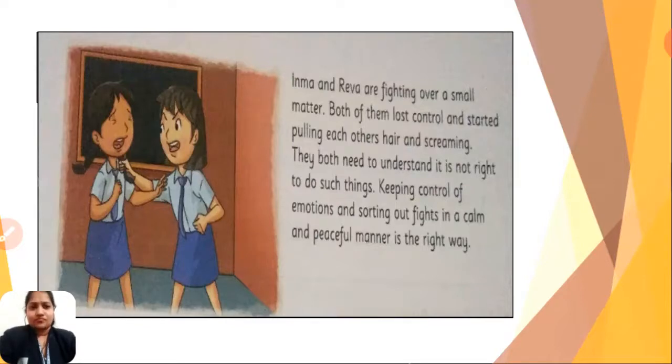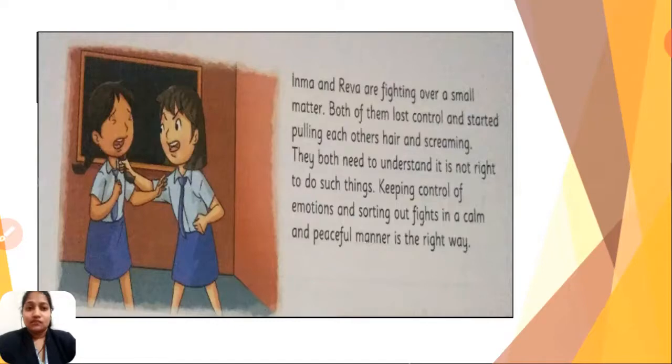It is wrong. And you should never fight with your friends. You should never scream at each other. Just try to control your emotions and sort out your problems and fights. And you can do this in a calm and peaceful way. So here calmness and peace is required, by understanding the problem and sorting it out, and not by fighting against it. Okay, with calm and peace you can handle the problems.